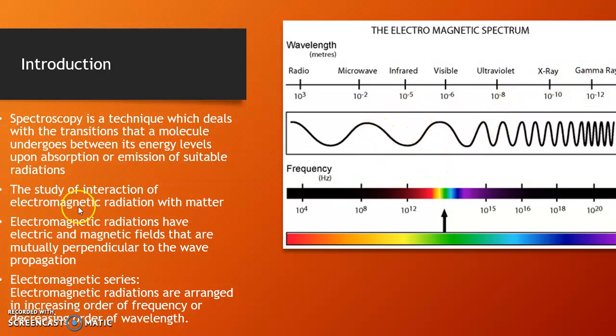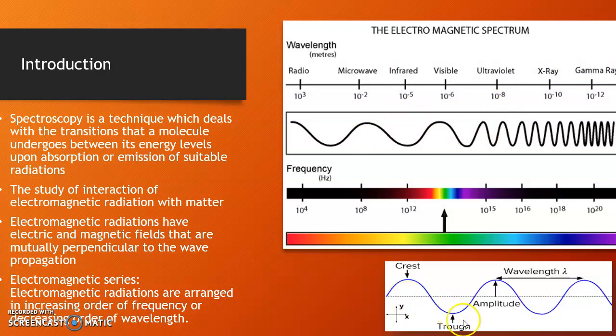And then, what are the characteristics of a wave? The wave motion is characterized by its wavelength, which is the distance between two successive crests or two successive troughs. Each wave motion has a frequency, and also an energy associated with it.